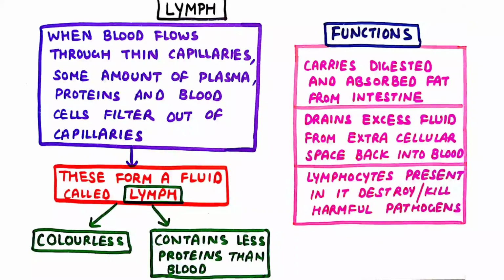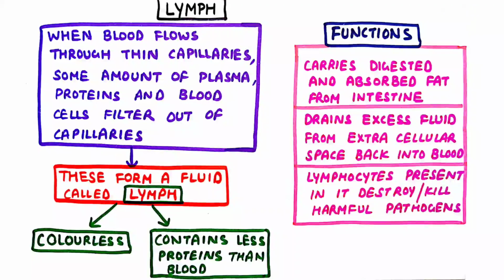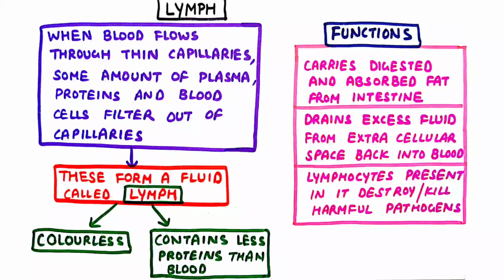The second circulatory medium is lymph. When the blood flows through thin capillaries, some amount of plasma, proteins and blood cells filter out of the capillaries. These form a fluid called lymph. Lymph is colorless and contains less proteins than blood, though it is like plasma only.